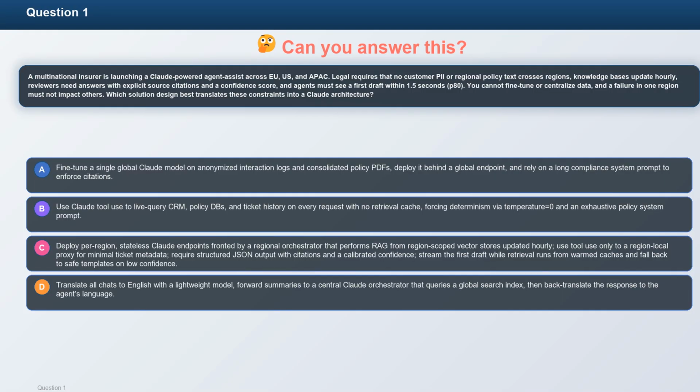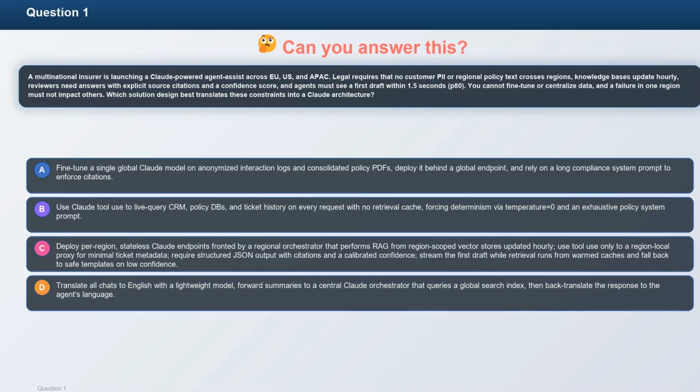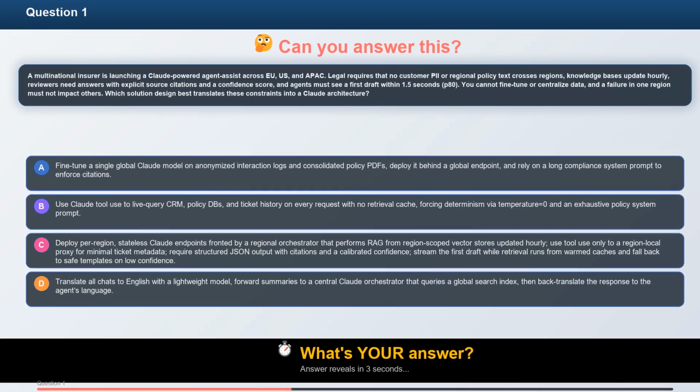D. Translate all chats to English with a lightweight model. Forward summaries to a central Claude orchestrator that queries a global search index, then back-translate the response to the agent's language. What's your answer? Take a moment to think.